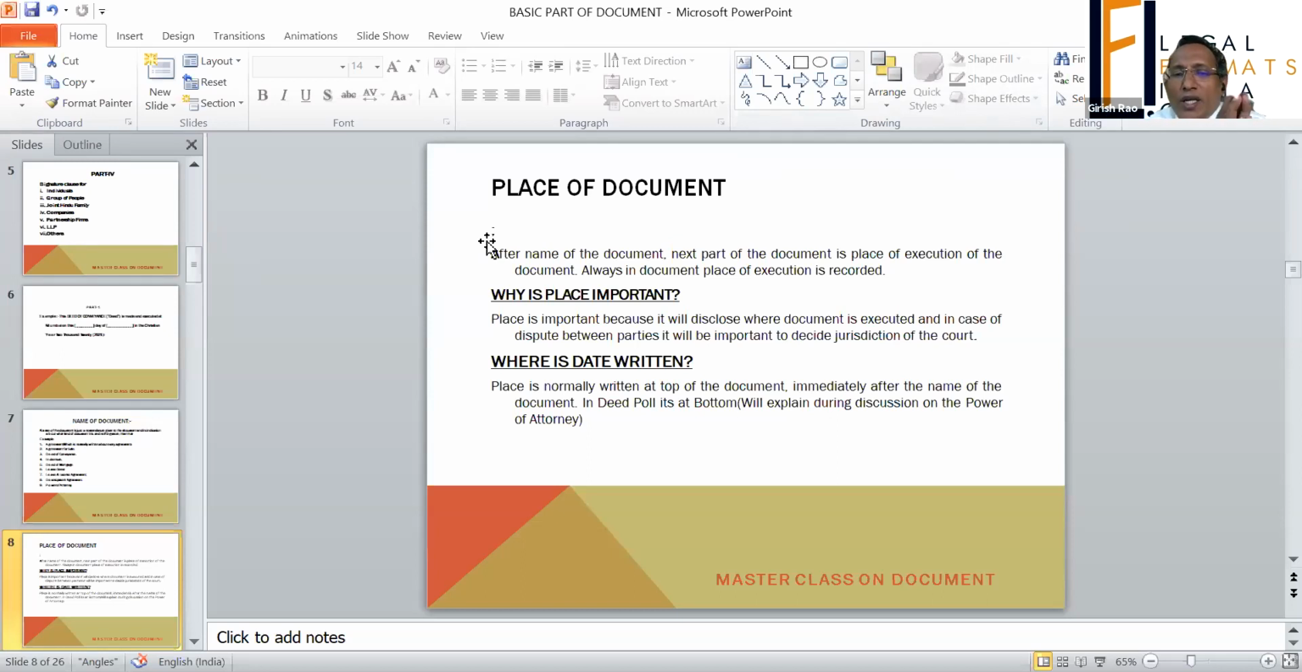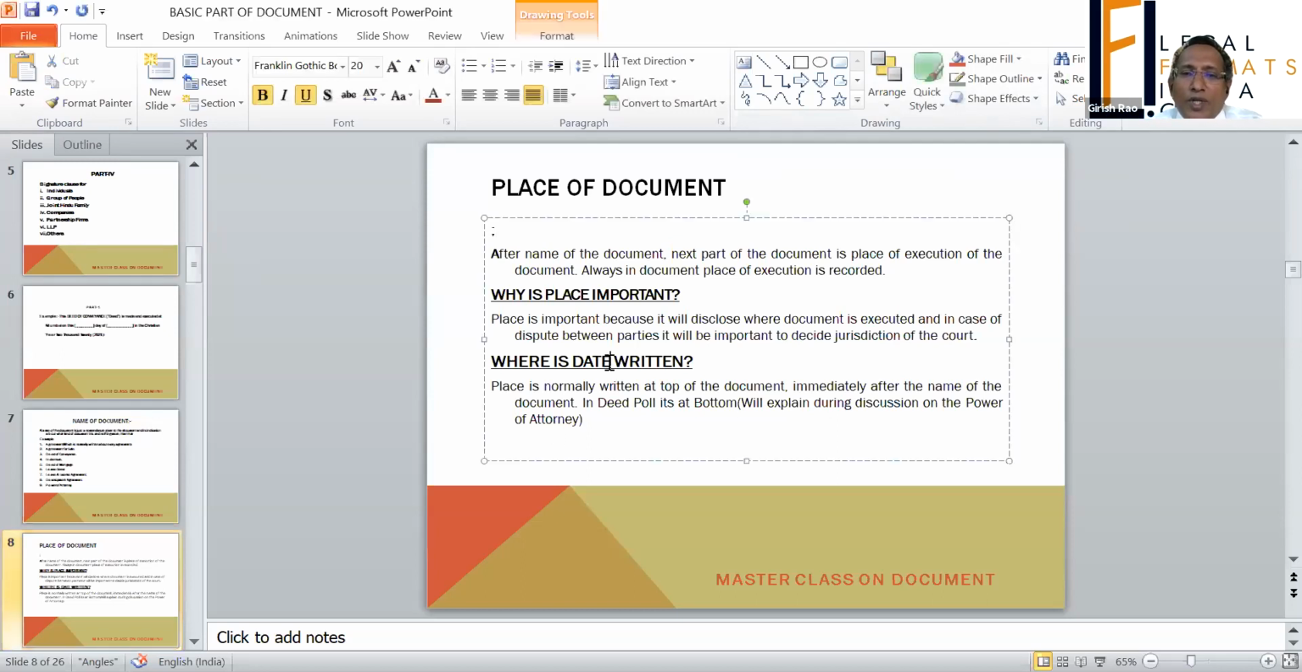Where the place is written is normally after the name which is given to the document. So first comes the name of the document. Second comes the place where it is written. See, there are certain kinds of document.